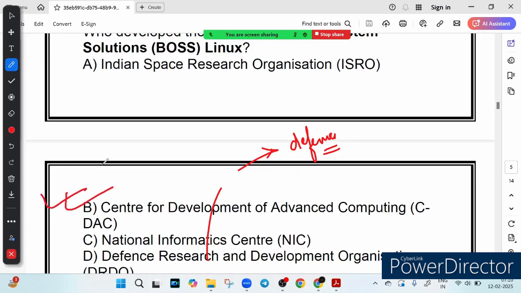So, quick recap: BOSS Linux was created to support India's goal of using open source software and strengthening cyber security. Option A, ISRO, focuses on space missions, not operating system development. CDAC is the correct answer. They developed BOSS Linux for India. NIC is for e-governance, and DRDO works on defense technology, not software like Linux. So I hope this makes your concept clear.